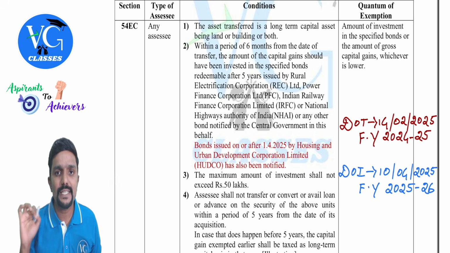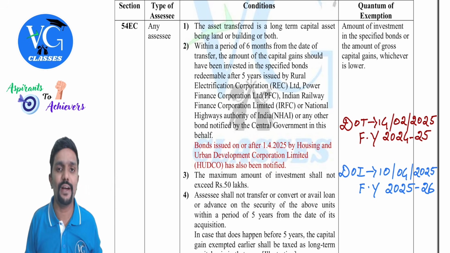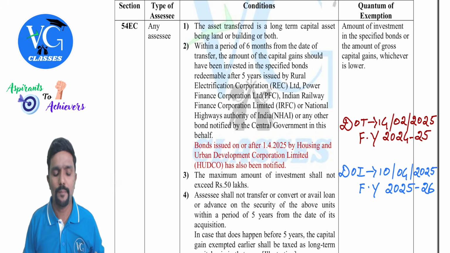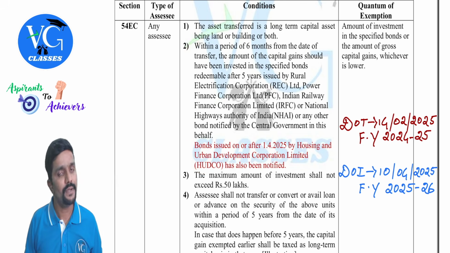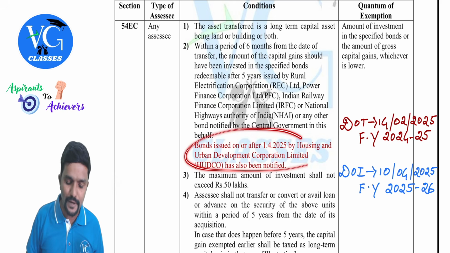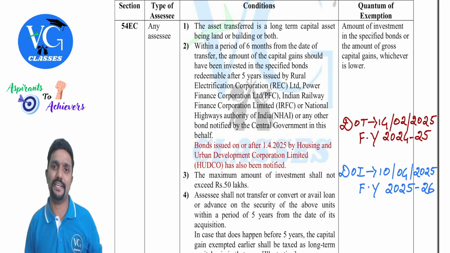So if you are purchasing the bonds issued by HUDCO on or after 1st April 2025, then you are eligible to claim exemption under section 54EC. But all this put together, the maximum exemption is 50 lakh. And even for these bonds, they are not redeemable within 5 years. That means the minimum holding period or lock-in period is 5 years.